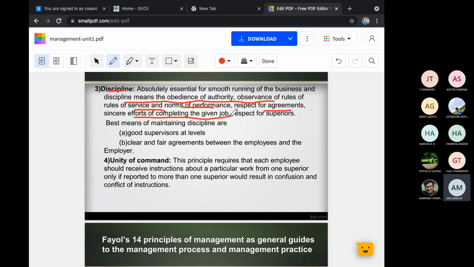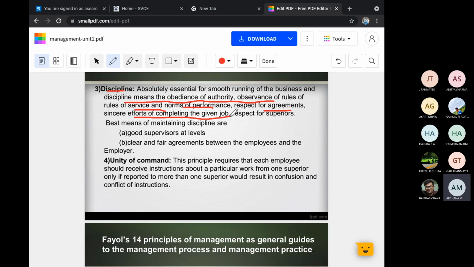Without these things, an employee comes, sits on his own, and goes on his own. He'll come, just enjoy, and he'll go. If discipline is not there, rules and regulations are not there, none of the employees will work for the organization, and the organization will nowhere be recognized in the outside world. So these are very, very important.